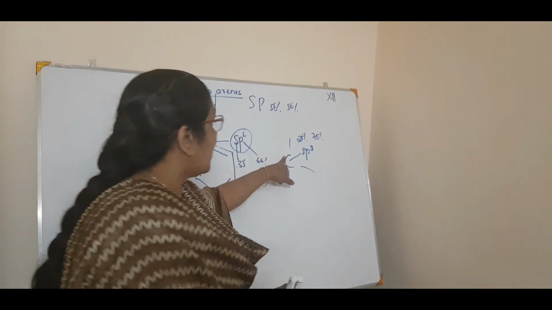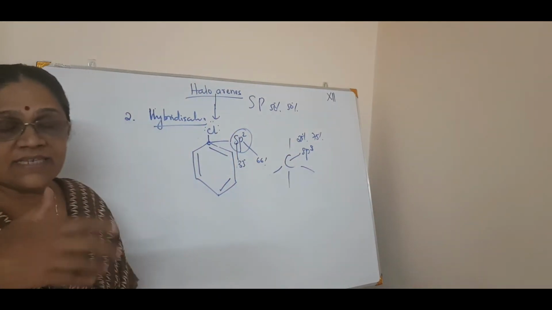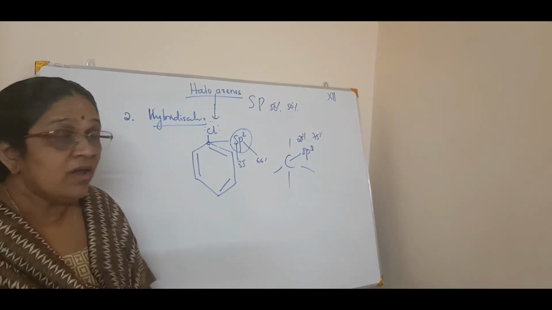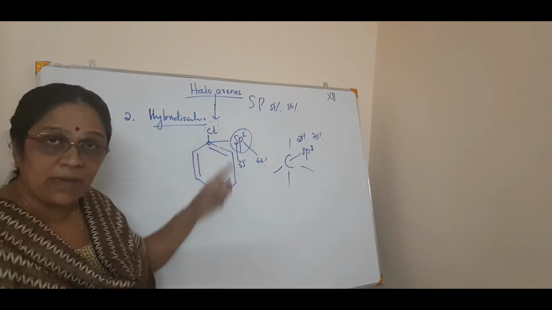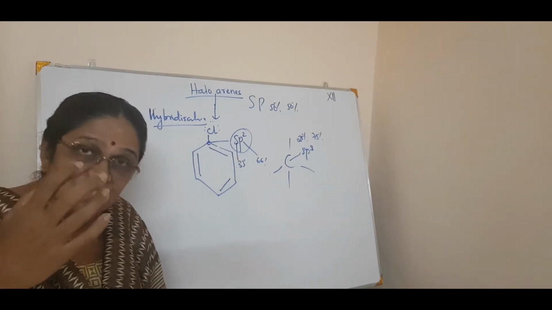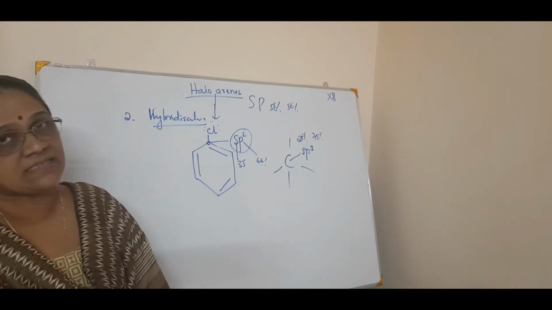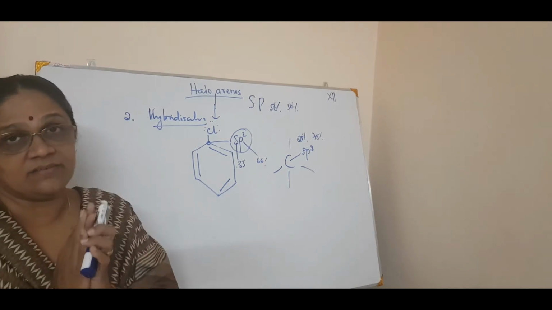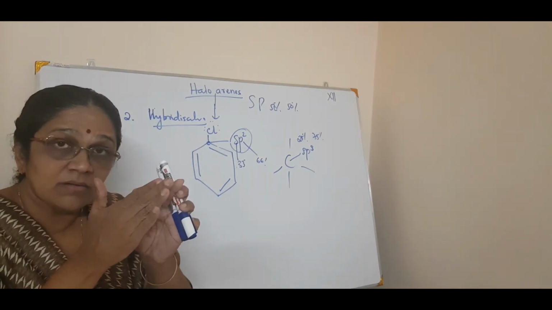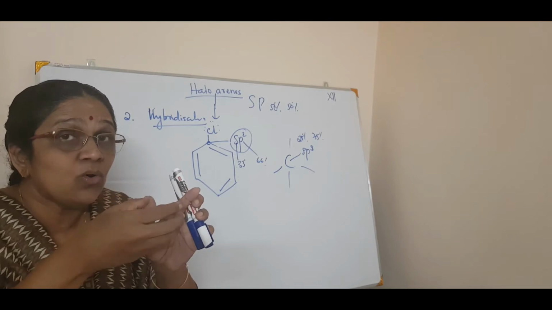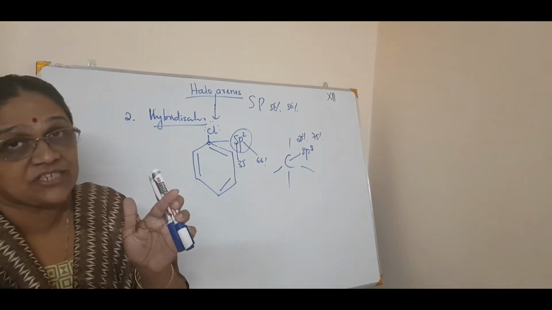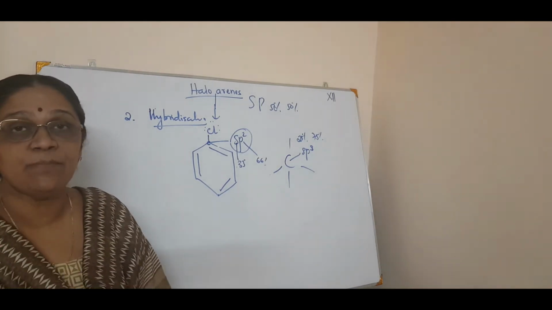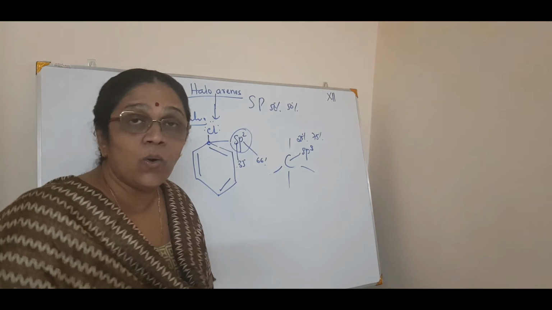rather than the carbon-chlorine single bond. I mean, it is an sp3 hybridization. The carbon-chlorine bond length will be more when compared with the carbon in sp2 hybridization. The carbon-chlorine or halogen bond will be slightly decreased. So what happens? Slightly decreased means what? It is shortened. So from a short bond, it is difficult to get away a chlorine or a halogen and put an OH minus or a nucleophile. So that is the reason behind the hybridization in haloarenes.